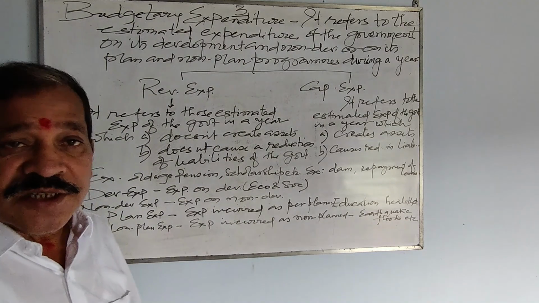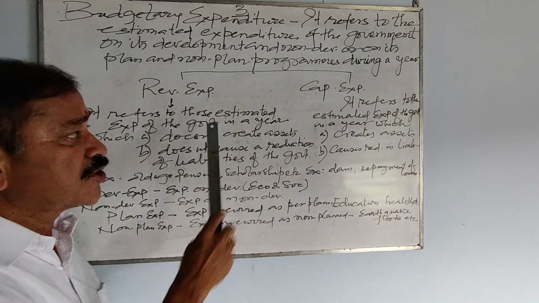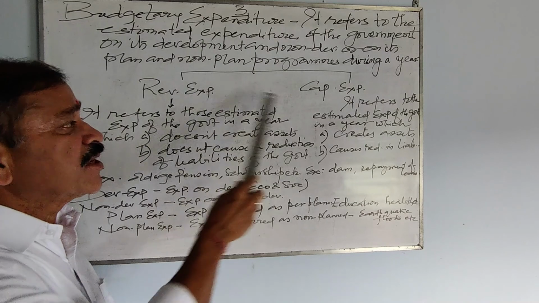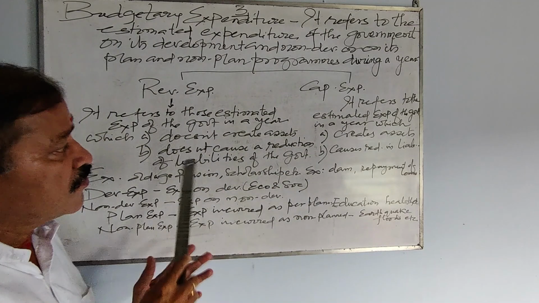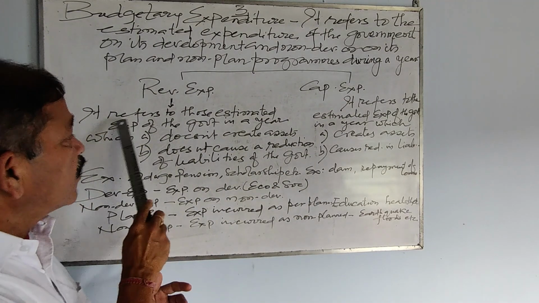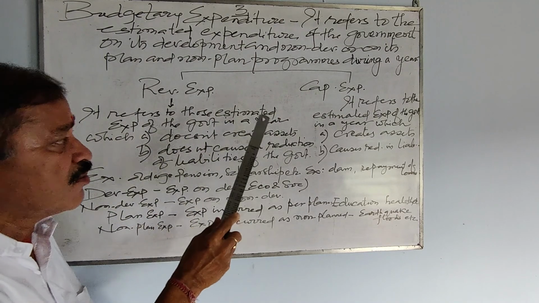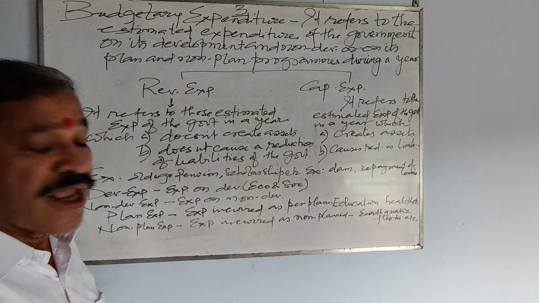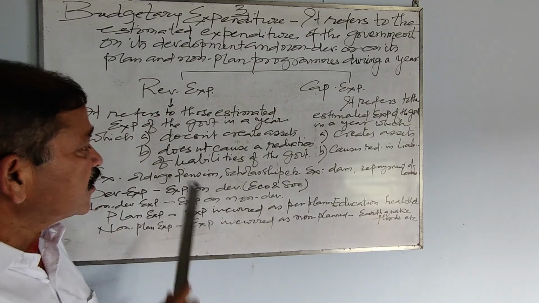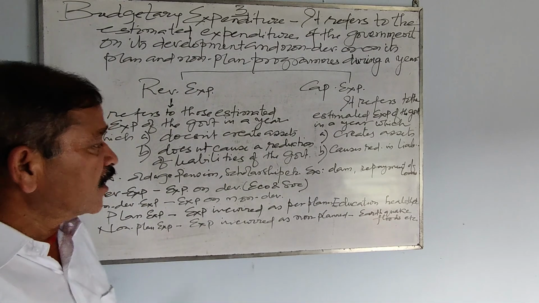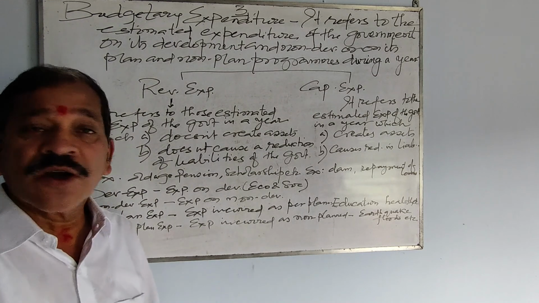Now budgetary expenditure, like revenue receipts, has 2 types: revenue expenditure and capital expenditure. So what is revenue expenditure? Revenue expenditure refers to those estimated expenditure of the government in a year which, A, does not create assets, B, does not cause a reduction of liabilities of the government.